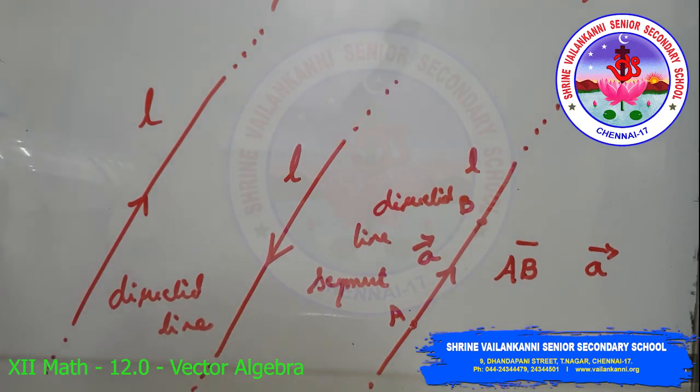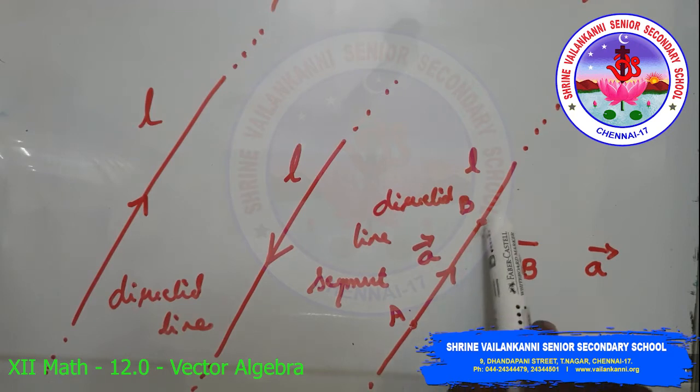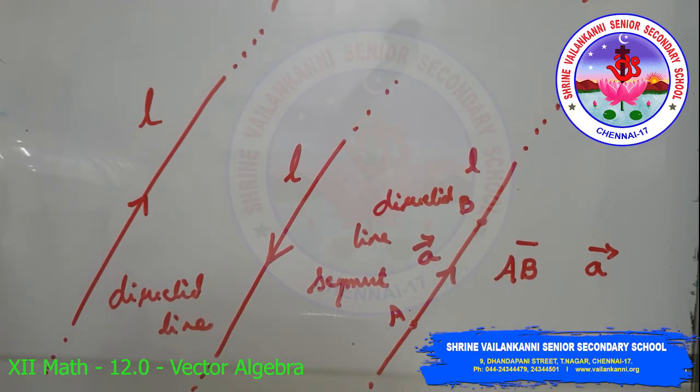I am repeating, A is the initial point, and B where it ends is called the terminal point. The magnitude or length of the vector is denoted as modulus of AB or modulus of A. This arrow indicates the direction of the vector.